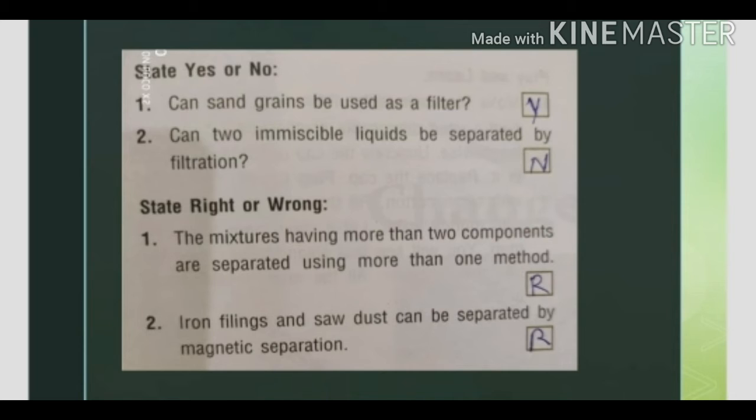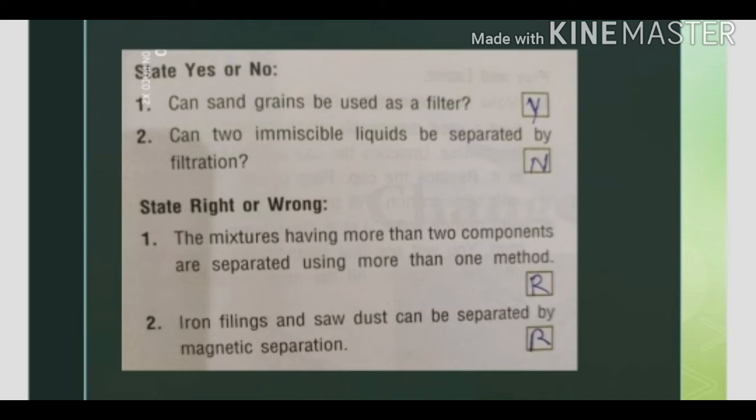Question number 2. Can two immiscible liquids be separated by filtration? Immiscible liquids means the liquids which don't mix with each other and both are liquid. By the filtration process, we can separate the solid insoluble particles. So the answer is no.